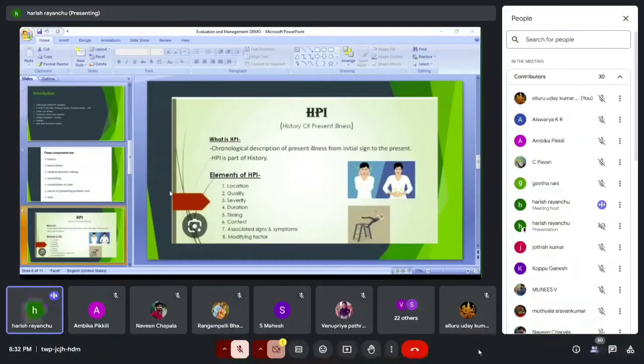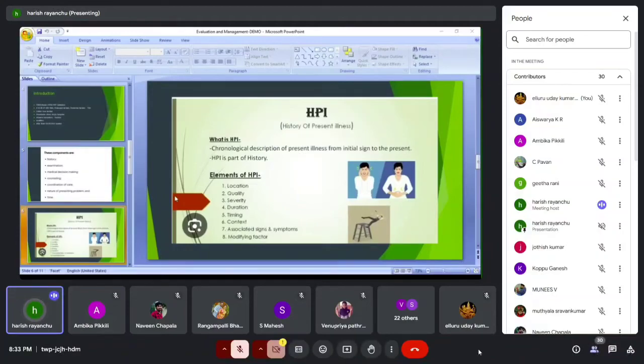Earlier we followed these things, but right now from 2023 onwards we are not following them. So don't think too much, just listen. Next one, severity. Severity is the same: if the patient came with RLQ abdominal pain, we have a pain scale, guys.